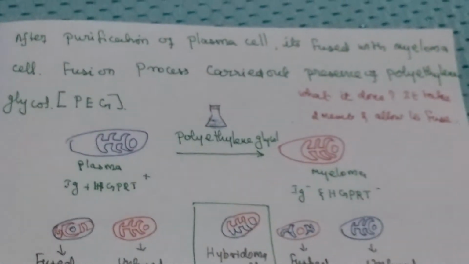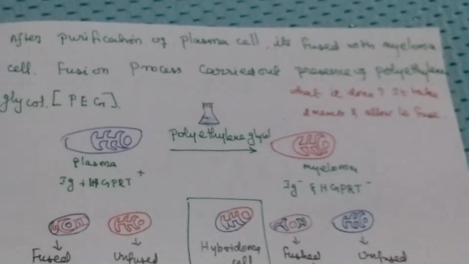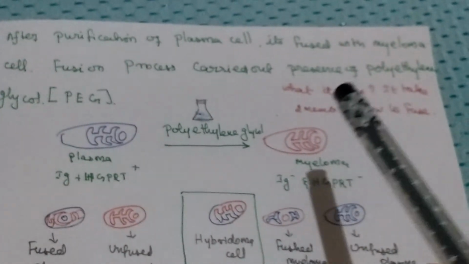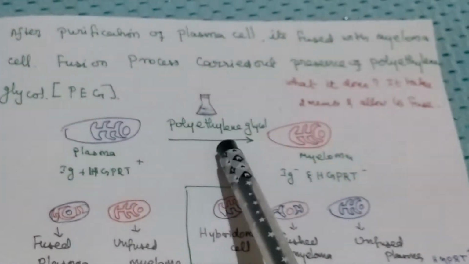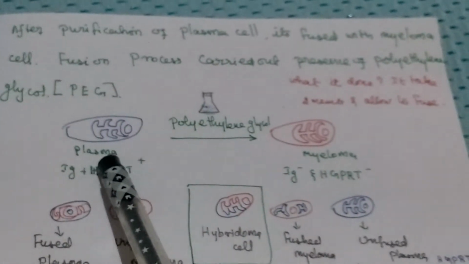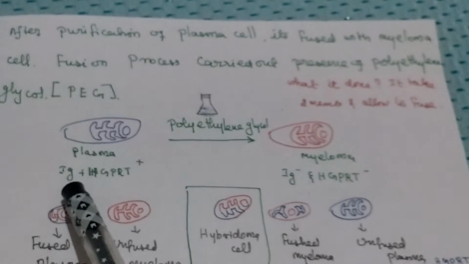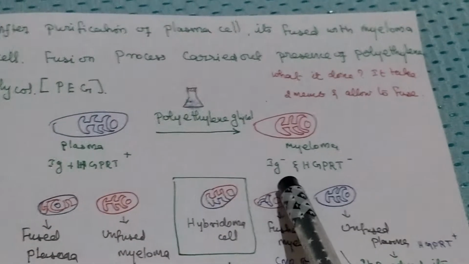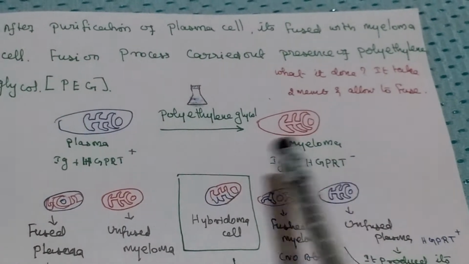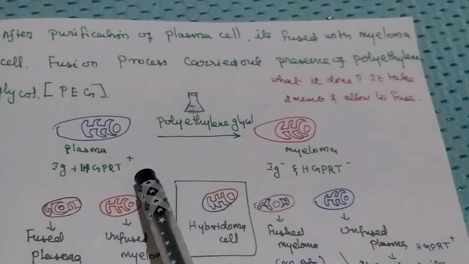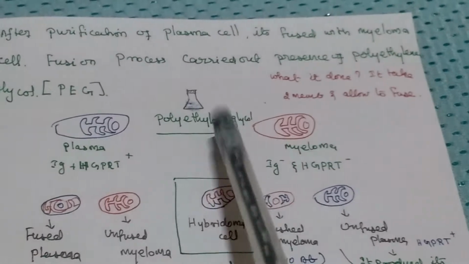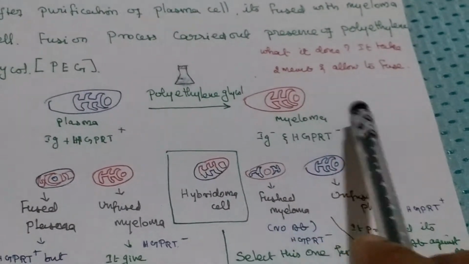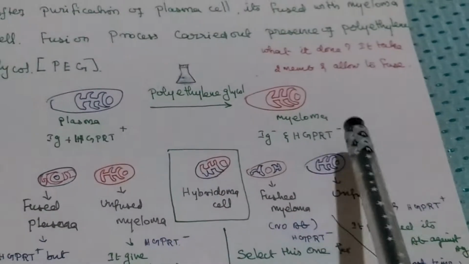Now after purification of the plasma cell, we will fuse it with the myeloma cell. Fusion is carried out in the presence of polyethylene glycol. This one is the plasma cell, it has Ig, meaning immunoglobulin antibodies, HGPRT positive. This one is Ig plus, HGPRT negative. Both cells are fused in the presence of polyethylene glycol. Fusion occurs here, so there are different chances. It will produce 5 different types of cells.